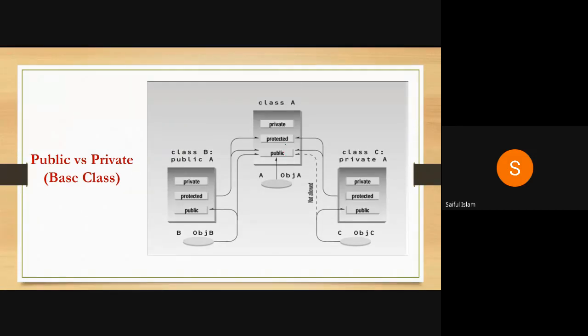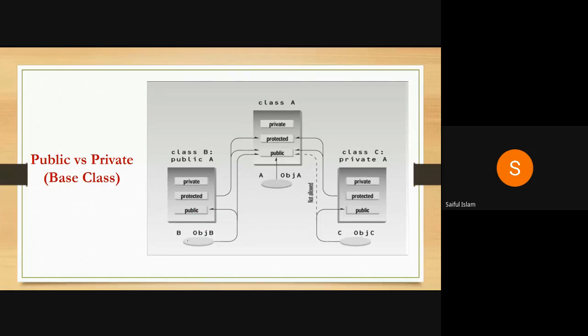Now we can create an object of A. If we create an object of A, it can only access public member functions or public data of A. Now I am using class B, which is publicly derived from A. Class B also has private, protected, and public member functions and member data.